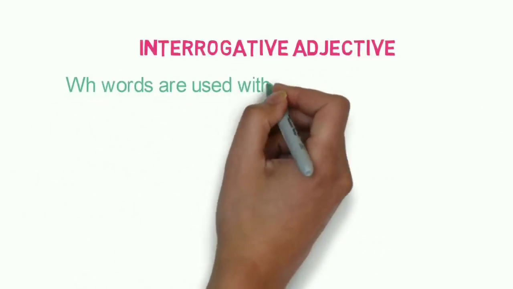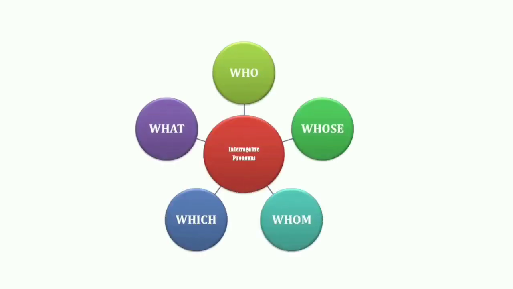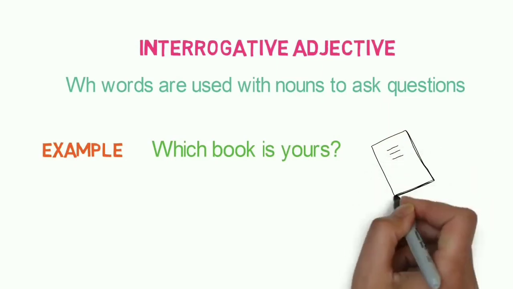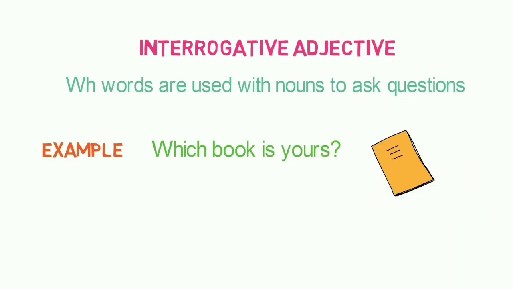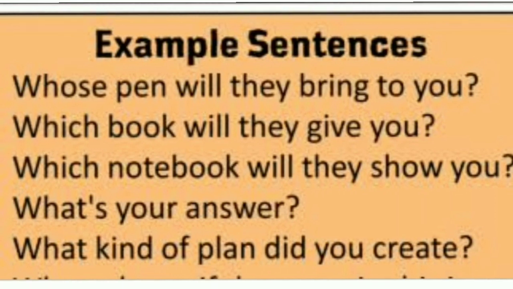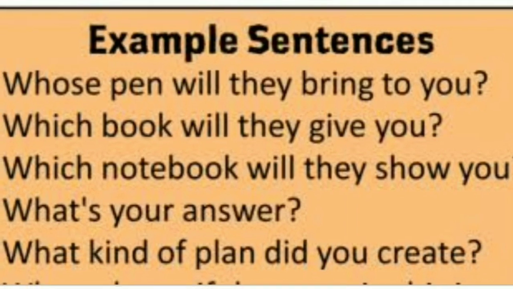Next one is interrogative adjective. WH words are used with nouns to ask questions. Here, WH words like who, whose, whom, which, what. So, for example, which book is yours? Here I have used which with book to ask a question about the noun. Here you can see some more examples like whose pen will they bring to you, which book will they give you, which notebook will they show you.